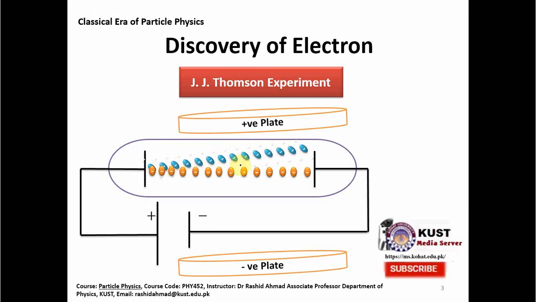From the curvature of these particles, he concluded that these are particles, and he called them corpuscles, and the charge on them he called the electron. So at the beginning, the name electron was given to the charge of these particles, and later on that name was used for the particles themselves. In this way, J.J. Thomson was able to discover that the atom can be further divided. It has a structure, and the old view of the Greeks was challenged and proved to be wrong.